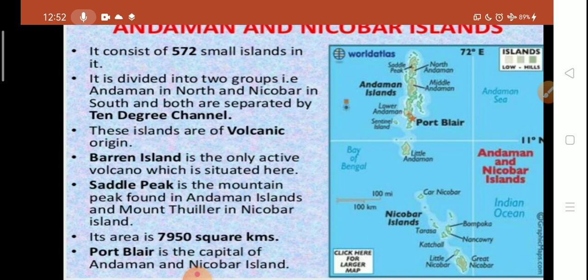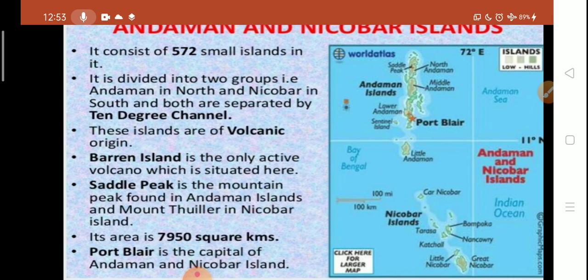Saddle Peak is the mountain peak found in the Andaman and Nicobar Islands, and Mount Thullier in Nicobar Islands. Its area is 7,950 square kilometers, and the capital of Andaman and Nicobar Islands is Port Blair. So this is all about Andaman and Nicobar Islands.